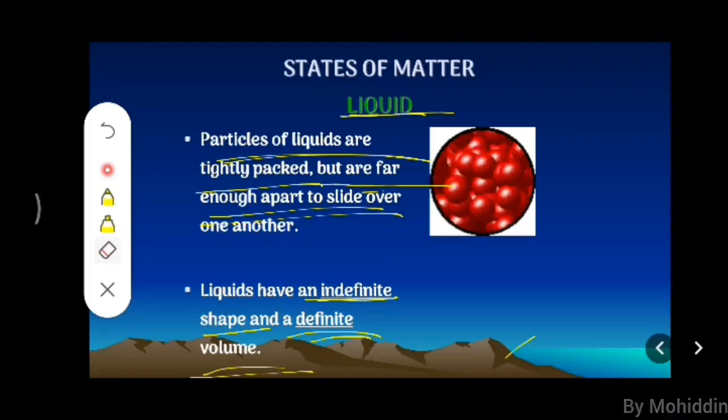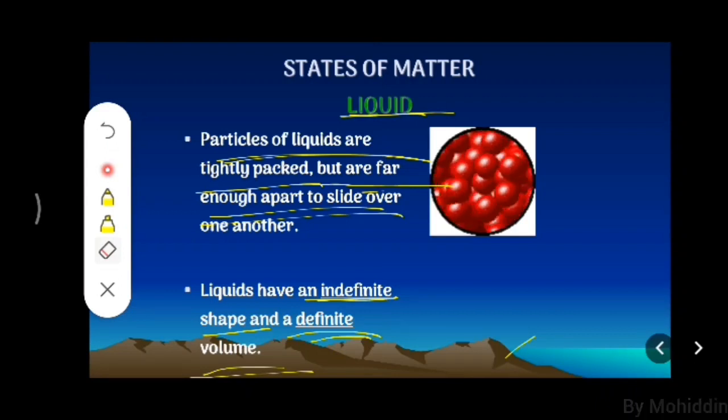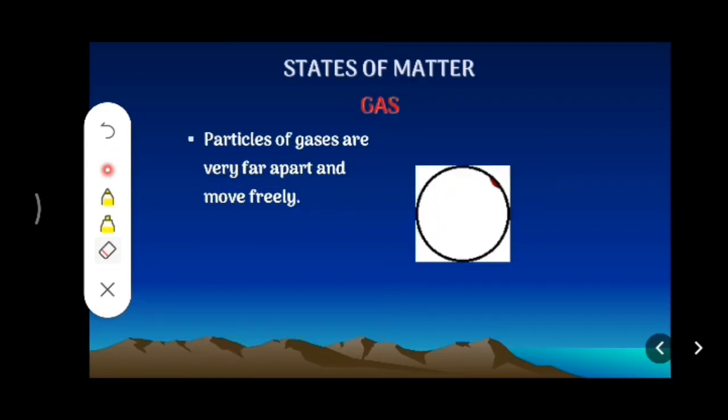Indefinite shape: take the example of water, you shift the water from glass to bottle, it is going to be a different shape. Next one, definite volume. The same volume is going to be there. If you transfer 1 liter of water from bottle to glass or glass to bottle, it is going to be the same. Okay, the third familiar and very important state of matter, that is gas.